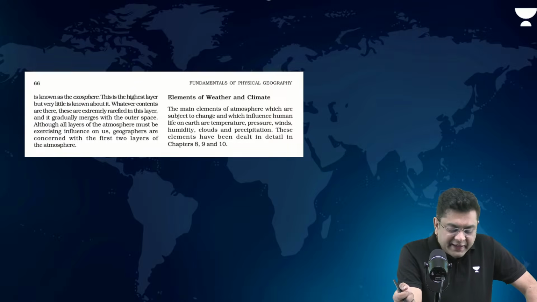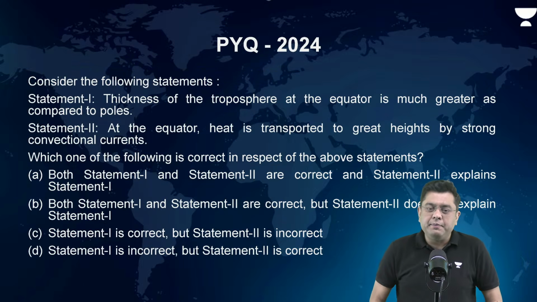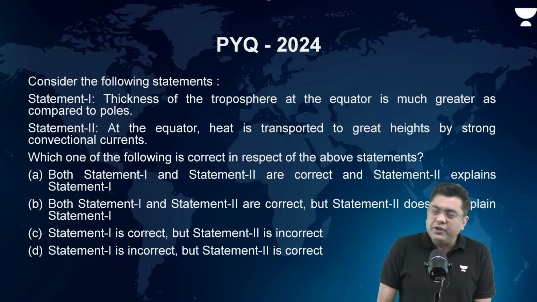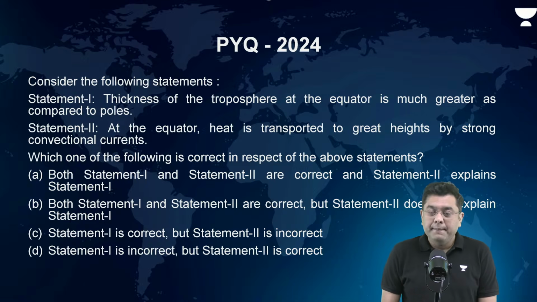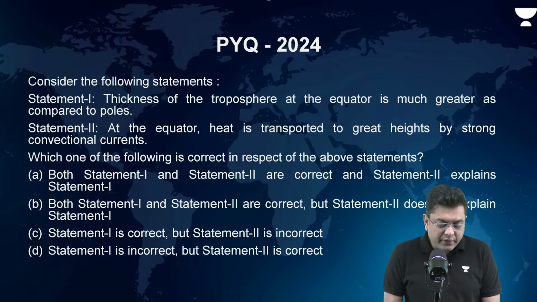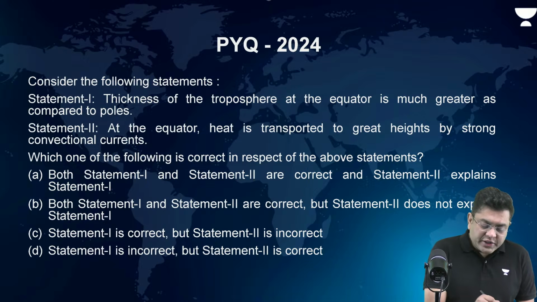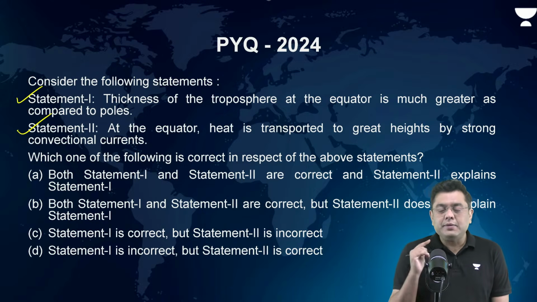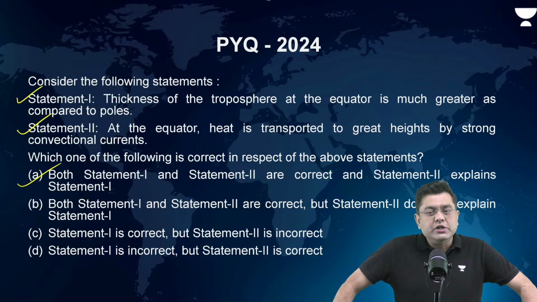Okay. So that basically brings us to the end of this entire chapter, and that is where we will attempt this previous year question. Consider the following statements. Thickness of the troposphere at the equator is much greater as compared to the poles. At the equator, heat is transported to greater height by strong convectional currents. Which of the following is correct in respect to the above statements? So here, both the statements are correct, and the second statement correctly explains the first statement. Okay, so that is why the correct answer is A.